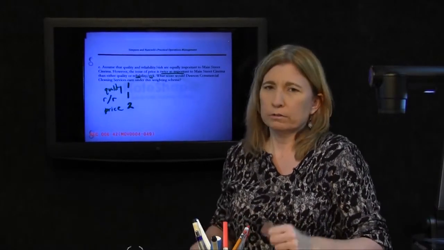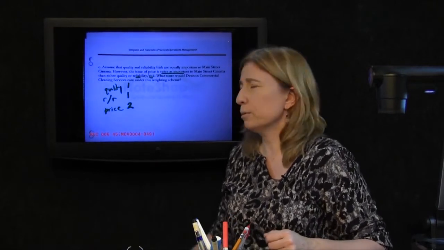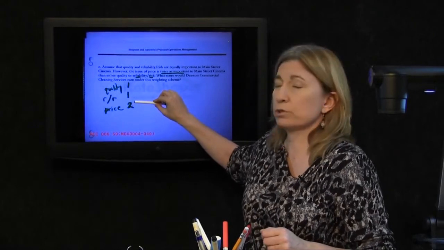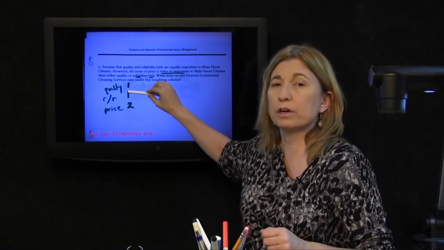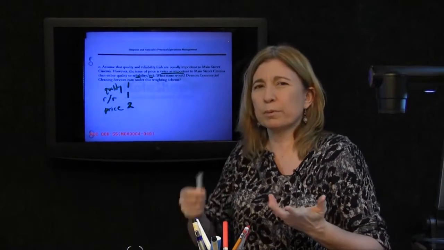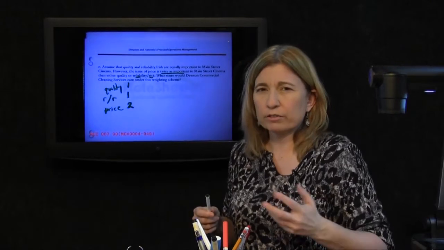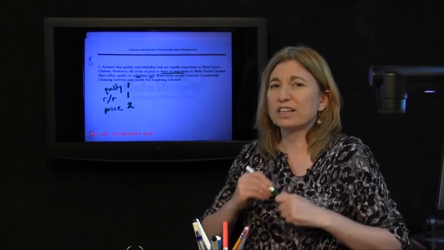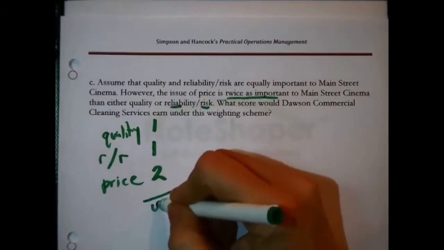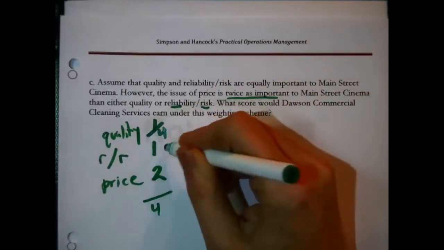Oh, right. Now what? Well, we want to turn this into a weighting scheme. We sort of have a weighting scheme in the price, that value is twice as big as any of the other two, and the other two, the value is equal. That's pretty good, but we want this all to be basically out of 1. That's what linear averaging needs. So what do you do next? Add all these temporary numbers. Well, they add up to 4. Okay, fine. Divide each one of them by 4.